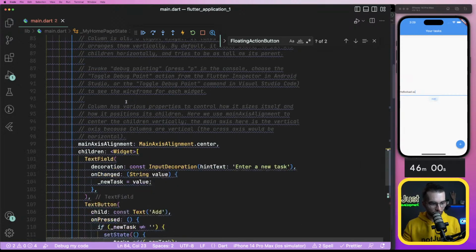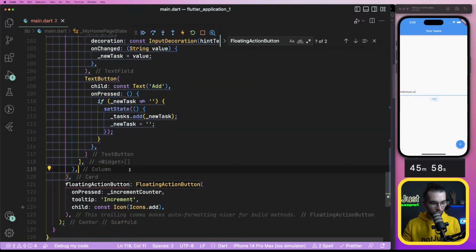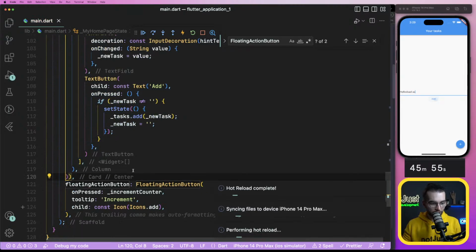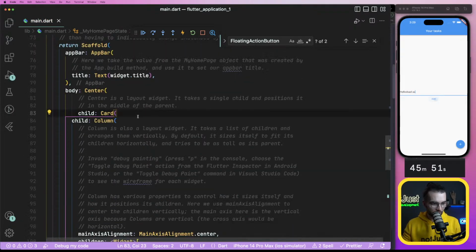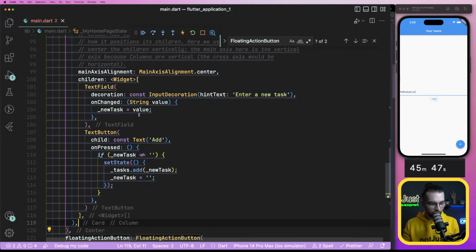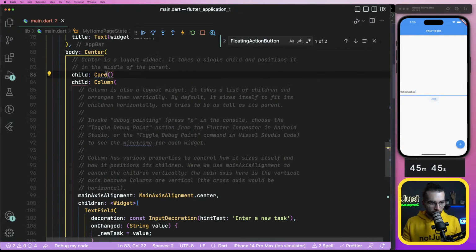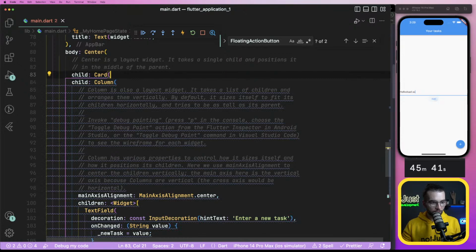Let's see where it ends. Here. Oh my god, so much nesting. Like this? Doesn't look very promising. No, I did something wrong. So child card.